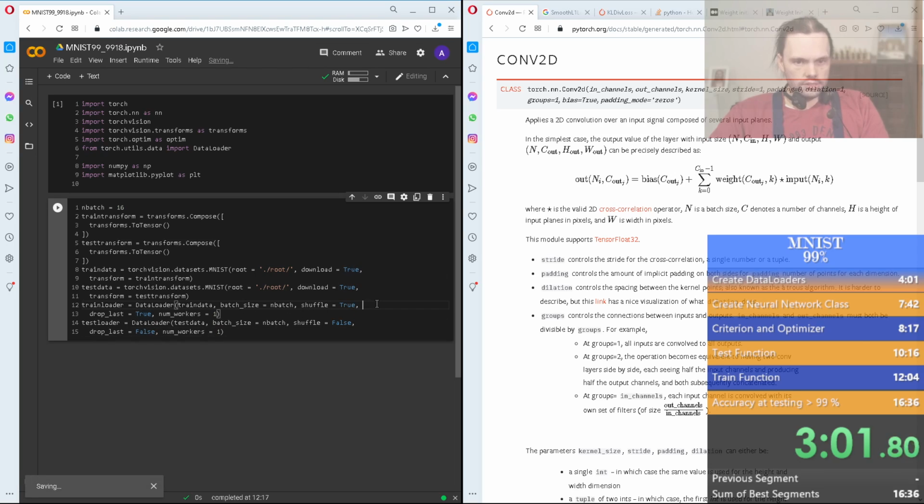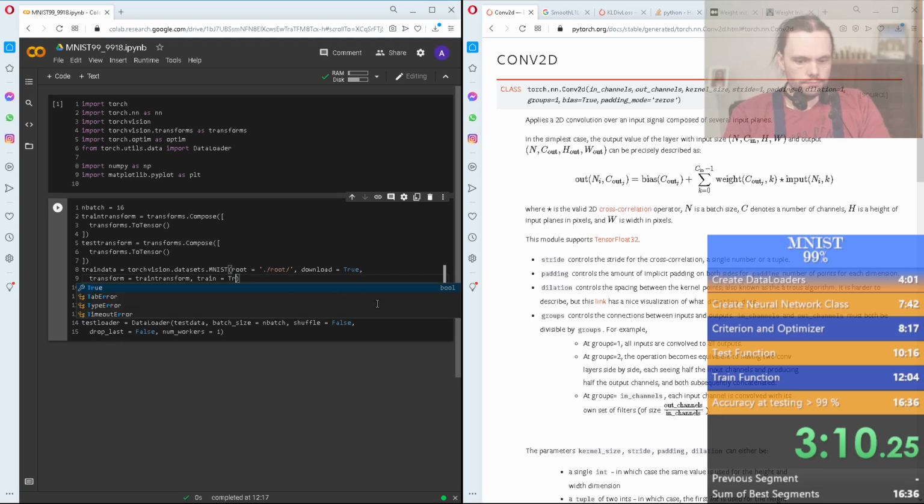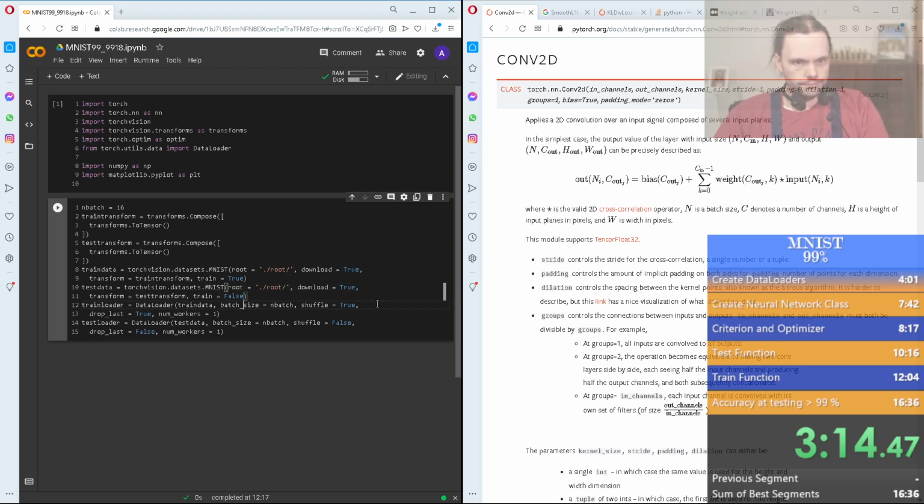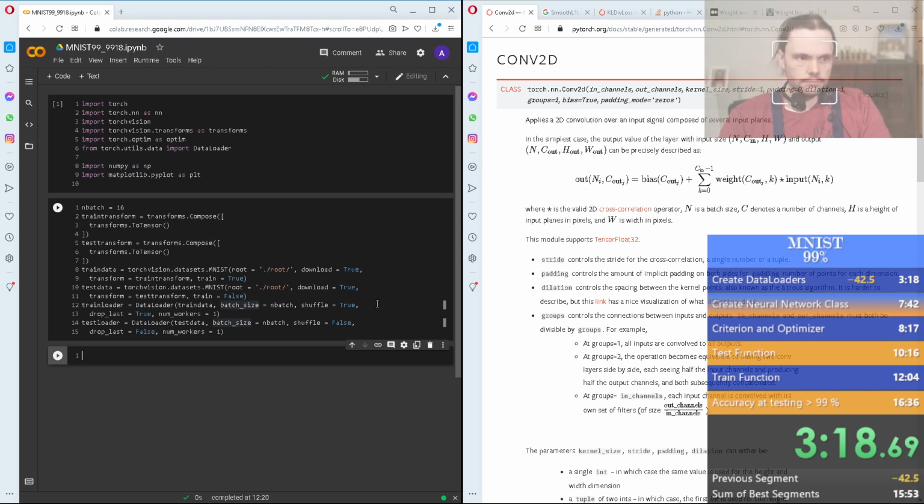Oh, one of these is supposed to say train. That's these ones up here: train equal true. But this one down here, train equal false. Let me check if this works. It does. So that's it.